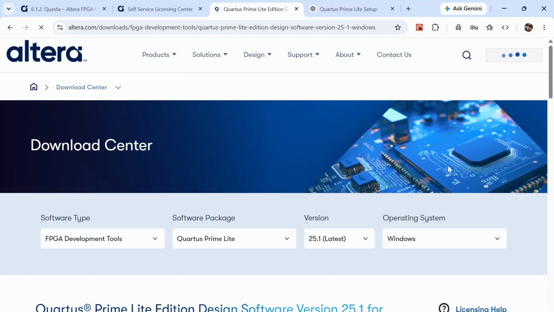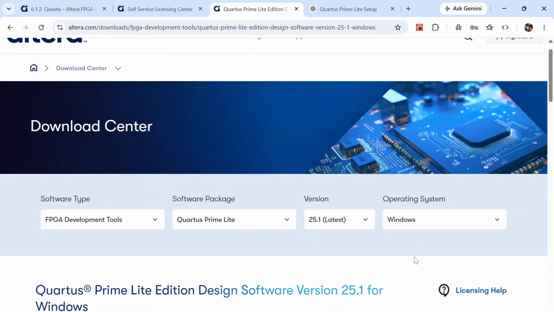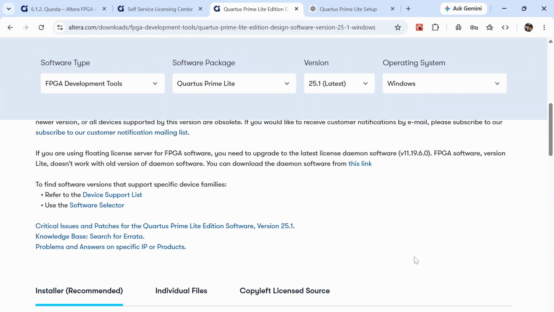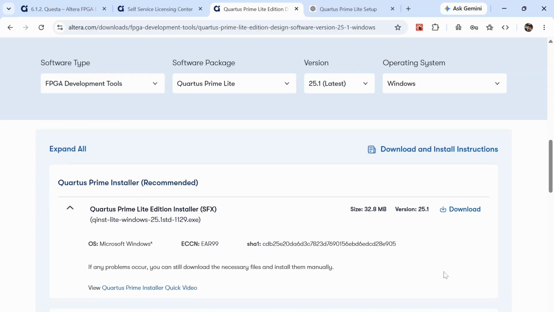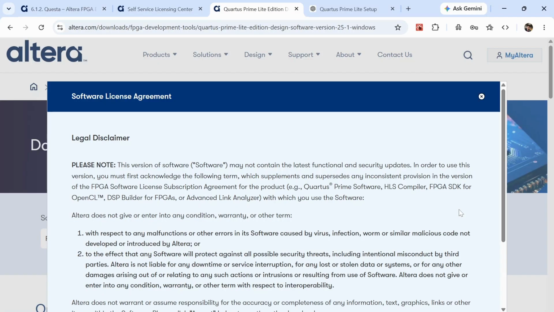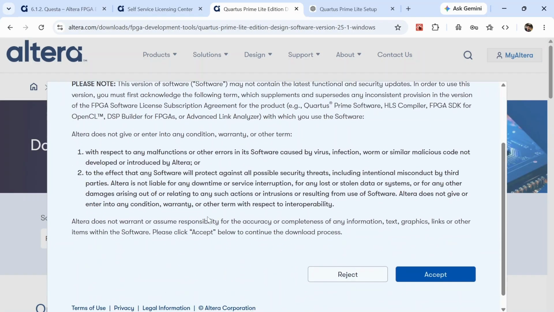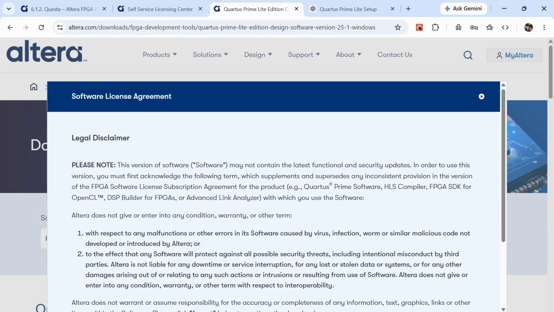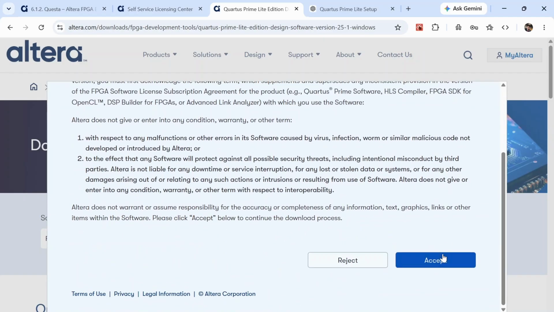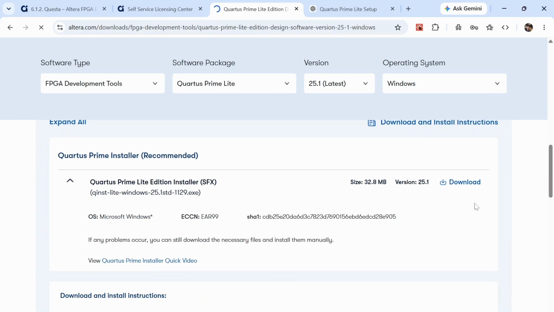And then just make sure that the following are selected in the drop-down menus. And then on the operating system, you just select the operating system that you are using. So for the purpose of this tutorial, we'll just be using the Windows version. And then you just scroll down and click on the download button. You have to agree to the license agreement. And then your download will start.